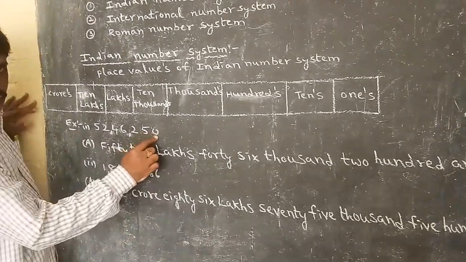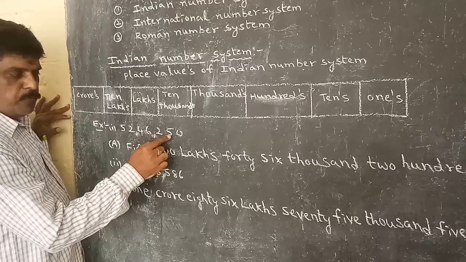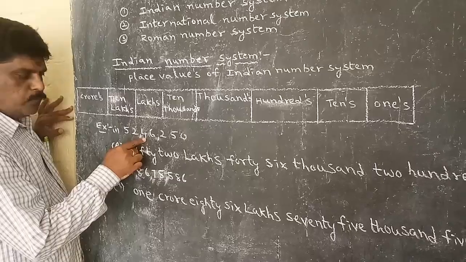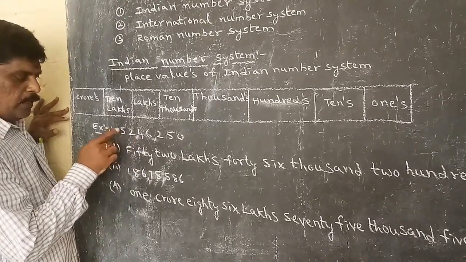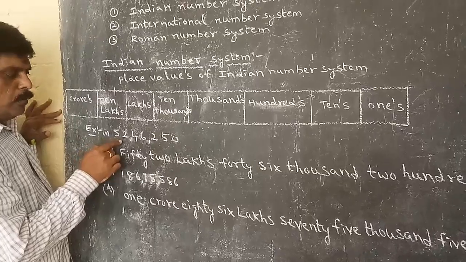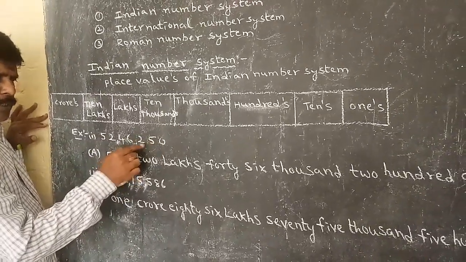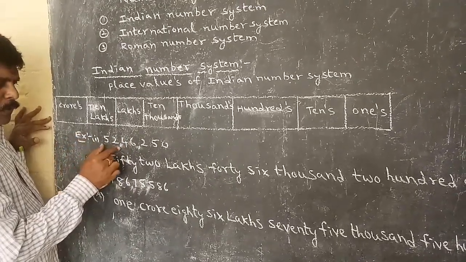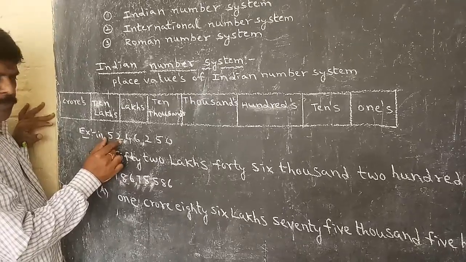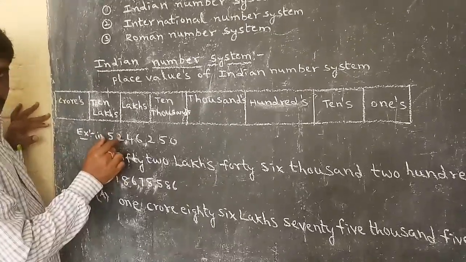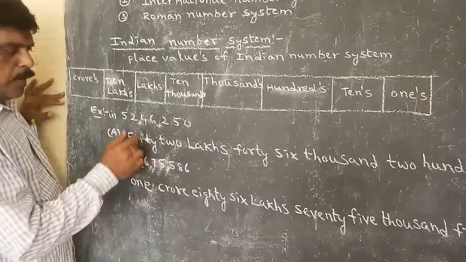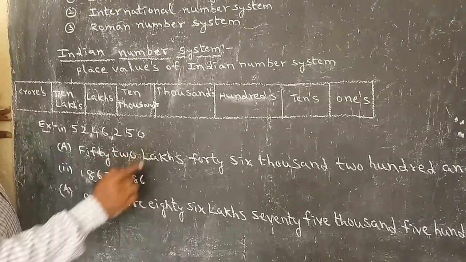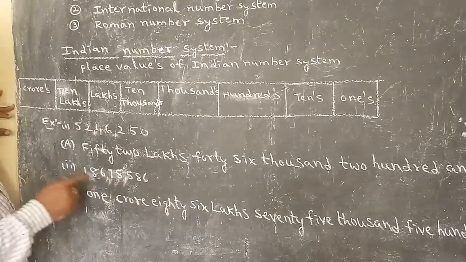Here ones place digit is 0, tens place digit is 5, 100 place digit is 2, 1000 place digit is 6, 10,000 place digit is 4, lakhs place is 2, and 10 lakhs place is 5. So you have to put a comma after 3 numbers, and thereafter a comma after 2 numbers. Here the lakhs place gives the number 52. So we write it as 52 lakhs 46,250. I have given another example for you.